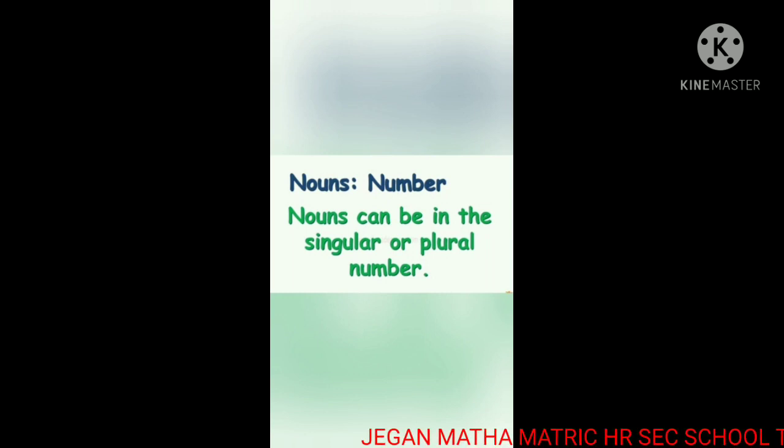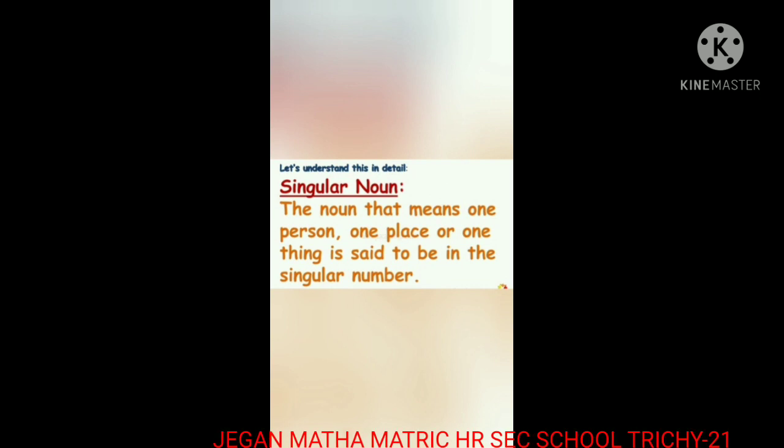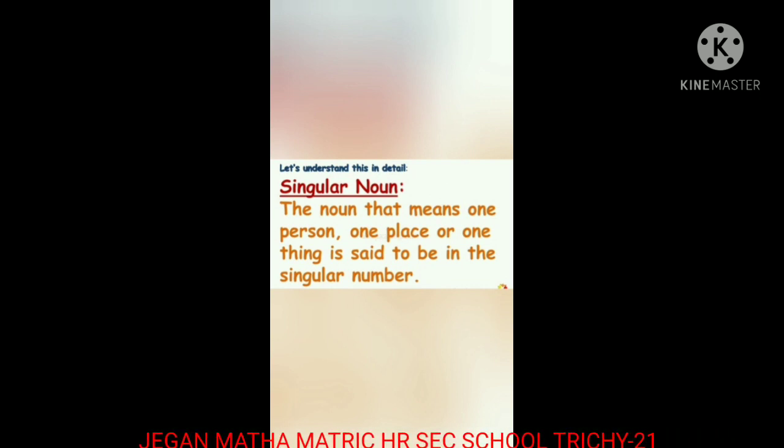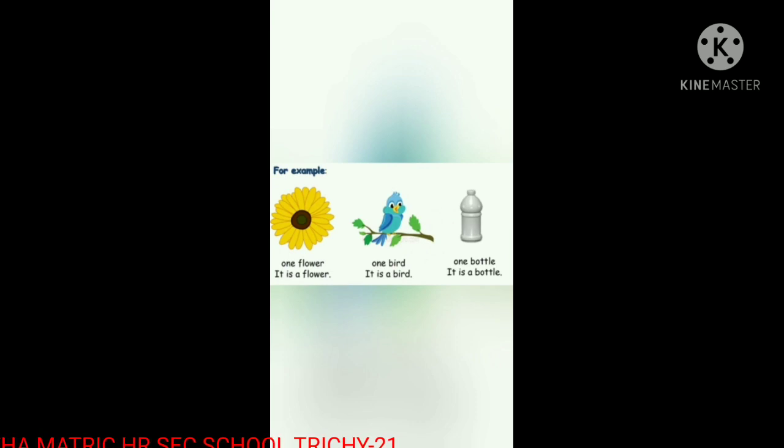Nouns. Number. Nouns can be in the singular or plural number. Let us understand this in detail. Singular noun. The noun that means one person, one place or one thing is said to be in the singular number. What are they? One person, one place or one thing.